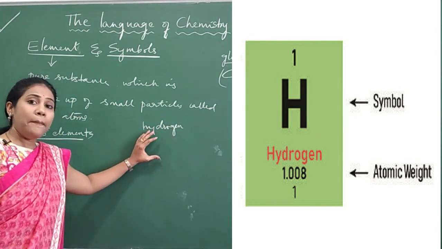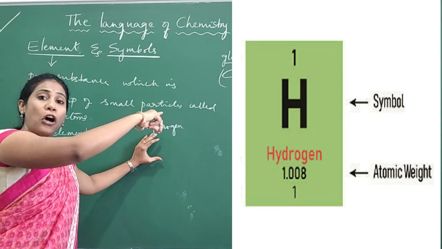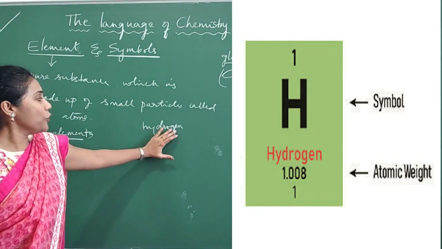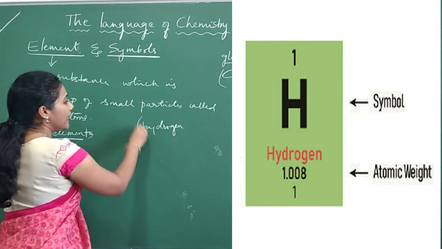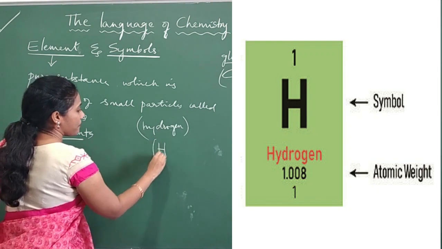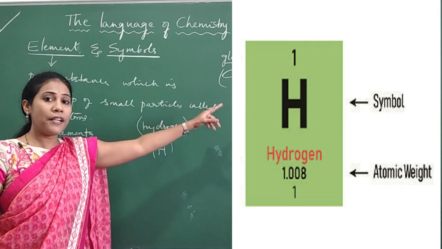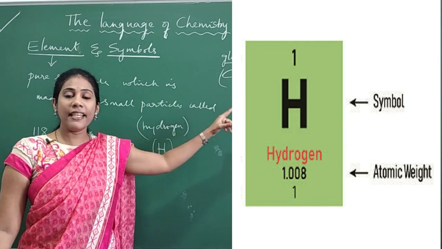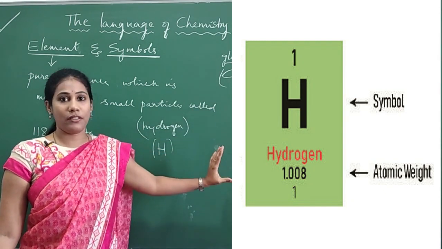But scientists have not used the word hydrogen. They represented hydrogen in shortcut with the letter H. You can observe the H, that is the first element. The element's name is actually hydrogen.